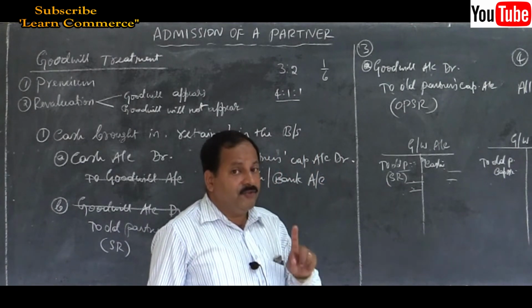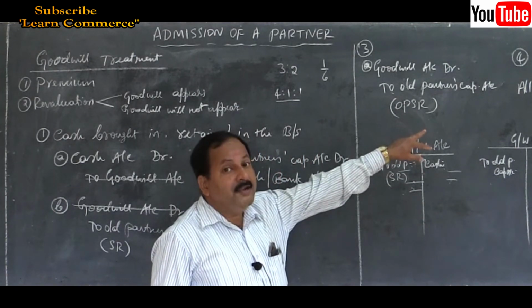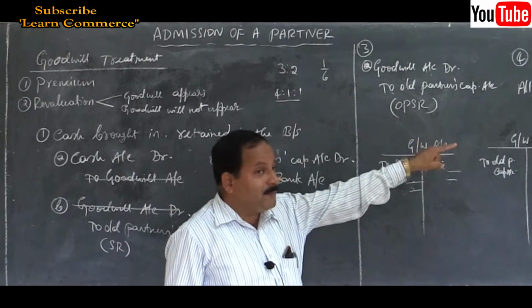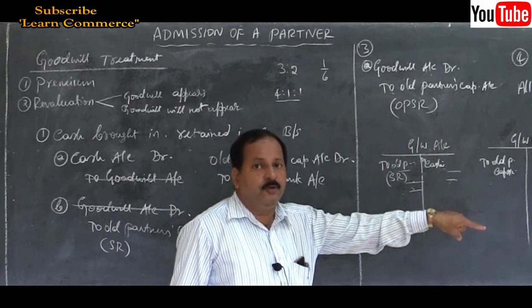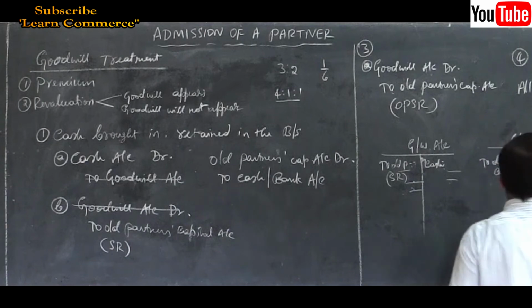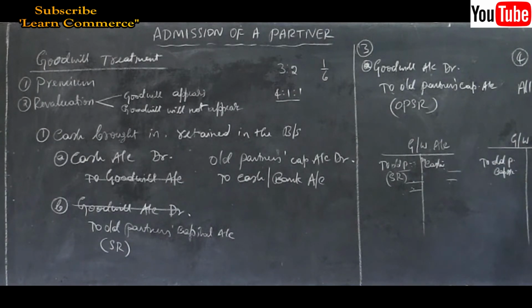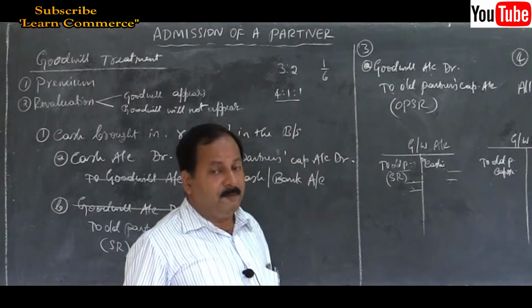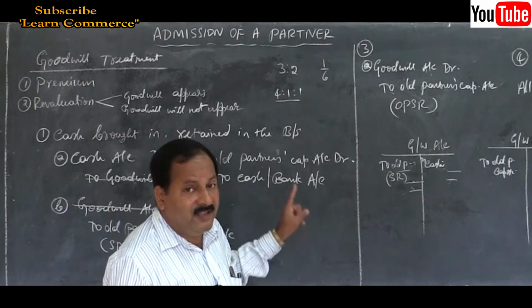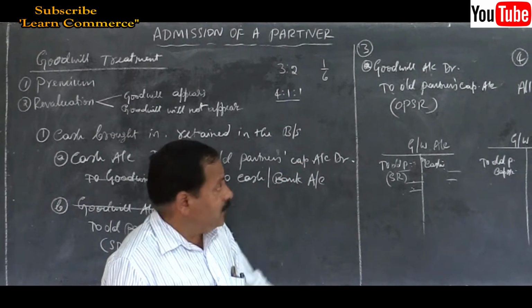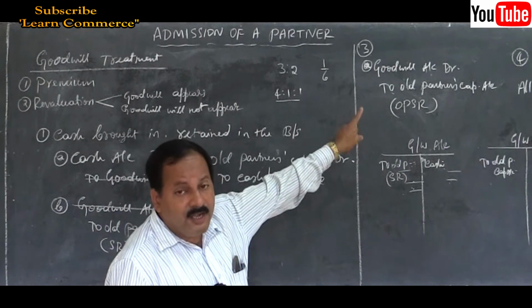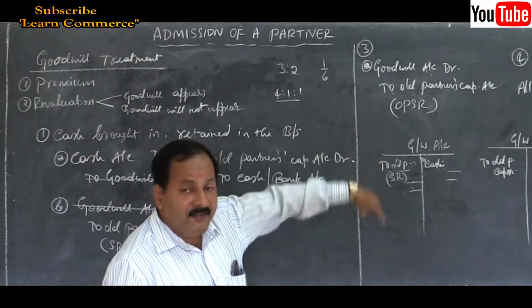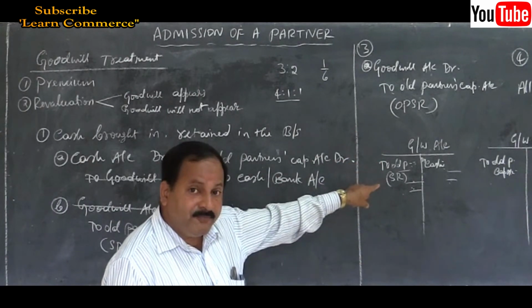Remember, this entry should be passed with the new partner also. Including the new partner, you have to pass this entry. All partners' capital account means A, B and C, including the new partner, and that should be in the new profit sharing ratio. Ratios are very important here. Under the premium method, you should distribute goodwill in the sacrifice ratio. Under the third method, for creating goodwill and retaining it in the business, you credit the goodwill in their old ratio.